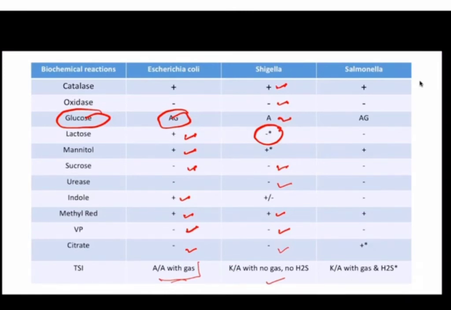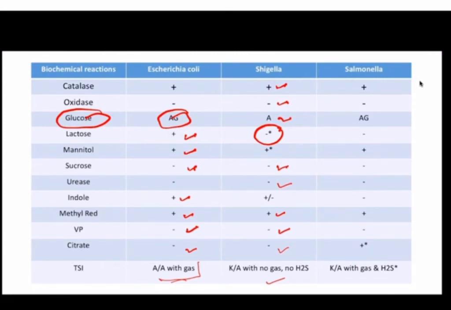Because inactive E. coli will be non-motile, anaerogenic, will not produce gas, will give K by A reaction in TSI, so the reactions will be similar to Shigella. So there are other sets of sugar that we use, you do not need to know them. With the help of those sugars we can differentiate between inactive E. coli and Shigella. Okay, and also among Shigella, now we know there are 4 different species: Shigella dysentery, Shigella flexneri,